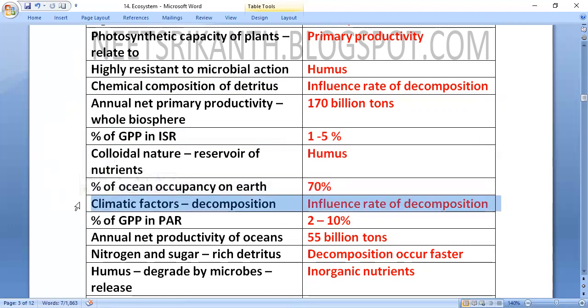Climatic factors influence the rate of decomposition. Percentage of gross primary productivity in photosynthetically active radiation (PAR) is 2 to 10%.